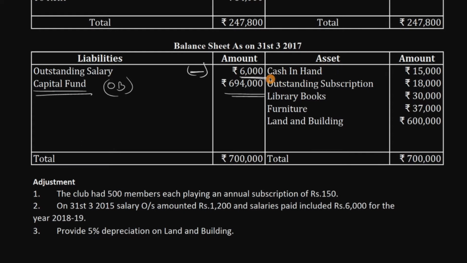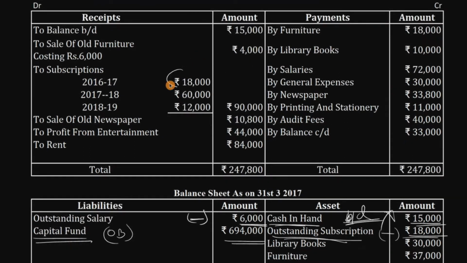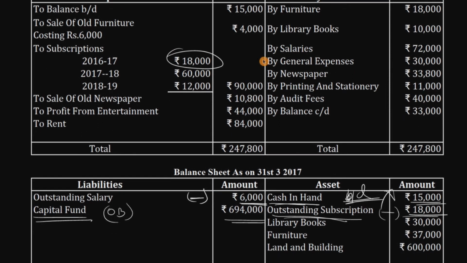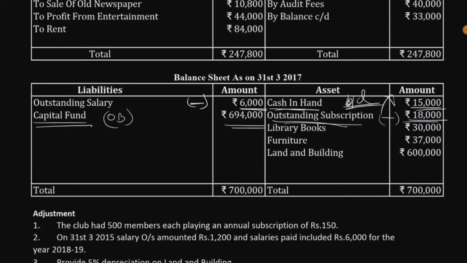Next, if we move on to the asset side, we have cash in hand. 15,000 is there, cash in hand. So this cash in hand is already transferred to receipts and payment account as balance brought down, so we should not consider this anywhere. Next, outstanding subscription is there. Outstanding subscription 18,000 is there. Should we subtract this or not? No, we should not subtract this because they already divided it based on the year. So here if you look at this, they already divided based on the year. It's a last year division, so if they had directly given this amount we would have subtracted, but right now they've given the divided amount, so 60,000 will be considered, otherwise we won't consider anything.